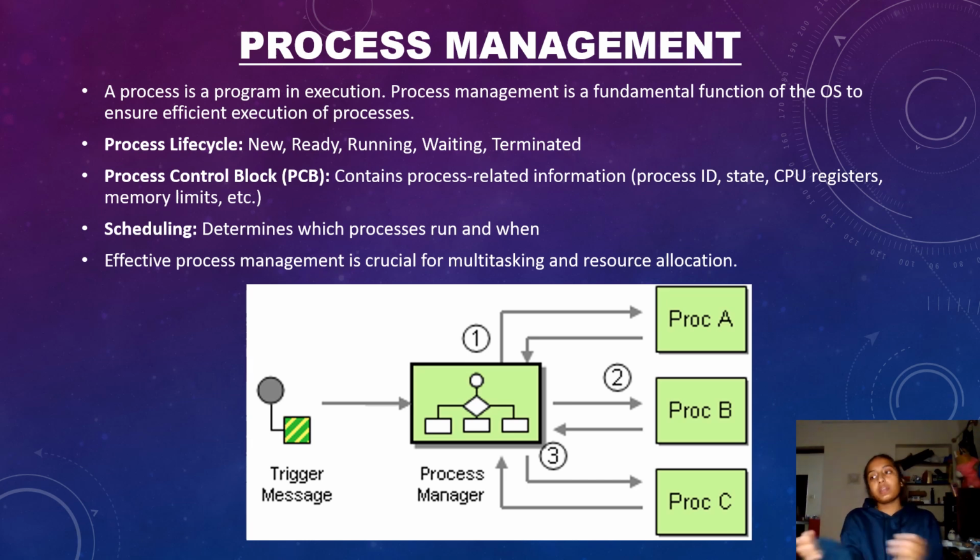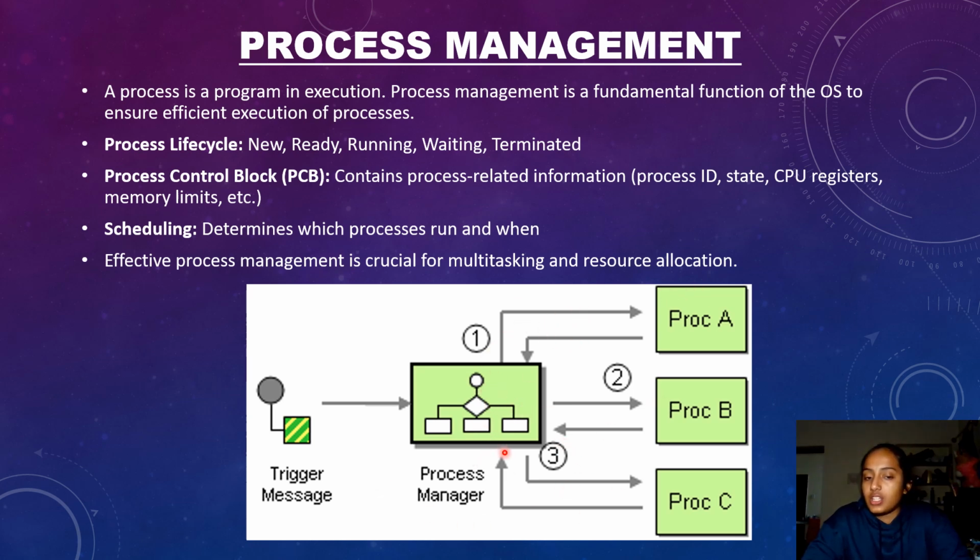We cannot use three different systems just because we are using three different tabs. For such things, we use one system that is able to multitask between three to four different tabs that will support the user's operations. For things like this, it is very essential to have proper process management in our OS. We have a trigger message in the picture that will go to the process manager, and it will be allocated which task is going to be performed when and at what time. And then these processes communicate with the process manager, and then the output is generated and shown to the user.